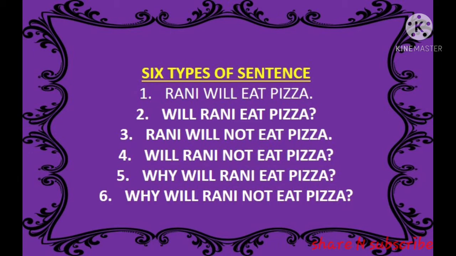The fifth one is the WH sentence. Why will Rani eat pizza? How will Rani eat pizza? Where will Rani eat pizza? Like this we can ask questions. The sixth and last one is WH negative. Why will Rani not eat pizza? In this way, we have completed the 6 types of sentences, and we will discuss the structure of these sentences also. That will help you to make sentences. So let's see one by one.